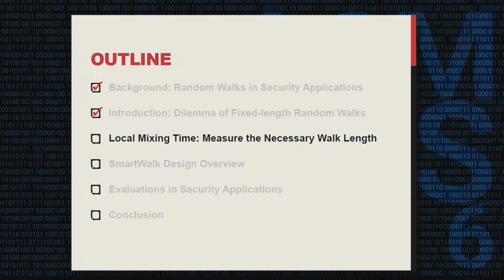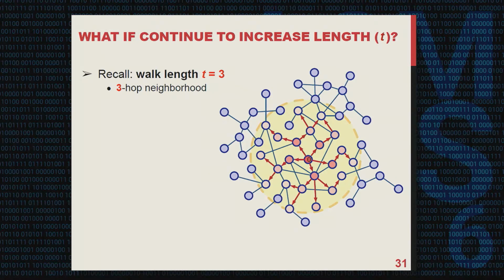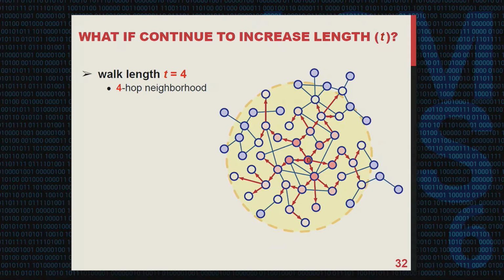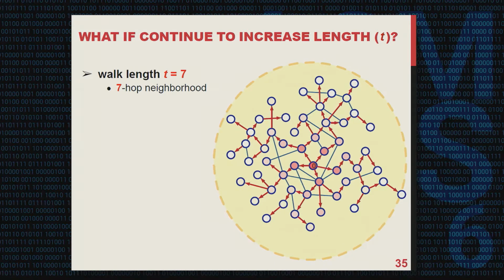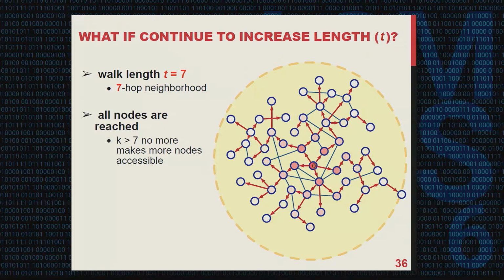We will first answer the first question by introducing a new concept, local mixing time. Before we move on, let's see what will happen if we continue to increase the walk length t in the previous social graph. Recall that we started from t equal to 3, and now we increase it by 1, and it gets larger, and finally at t equal to 7, all nodes in the network can be reached, and a longer walk will not bring us more accessible nodes.